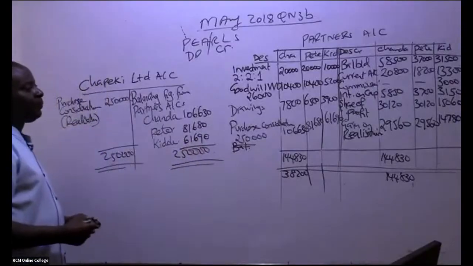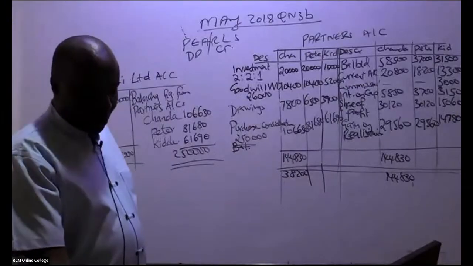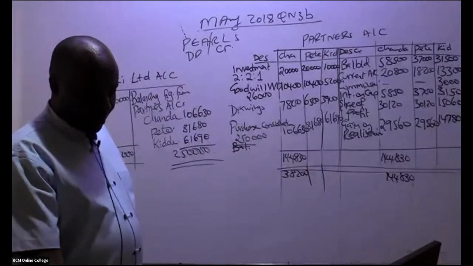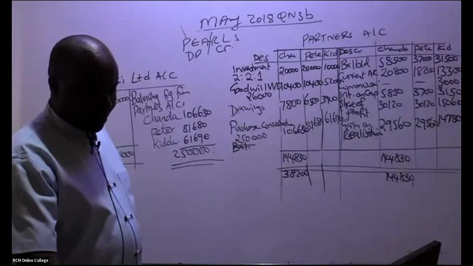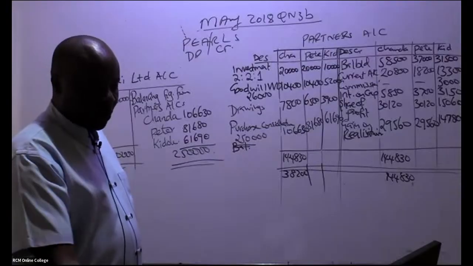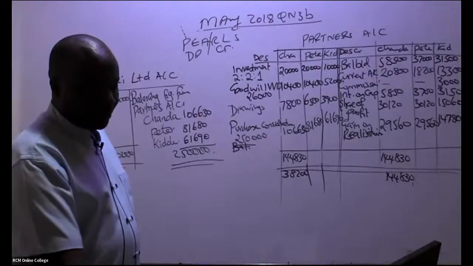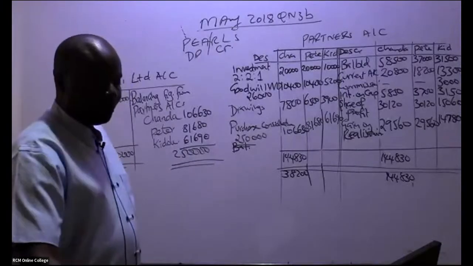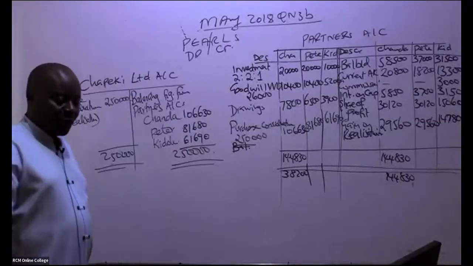So now you are through with part 1 of this question. Yeah, so it's balancing. Can I go to the second part of this question?